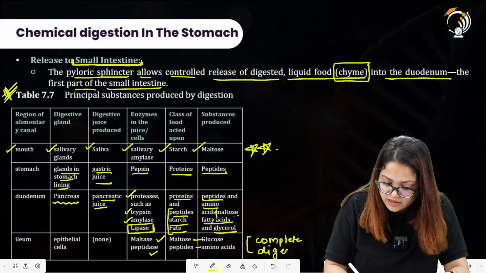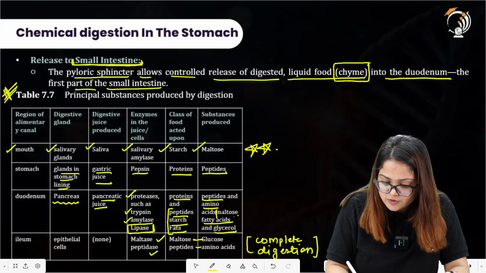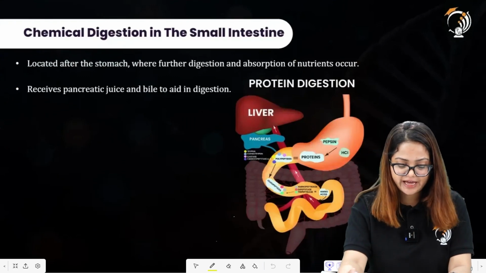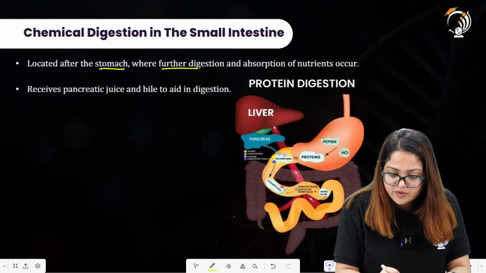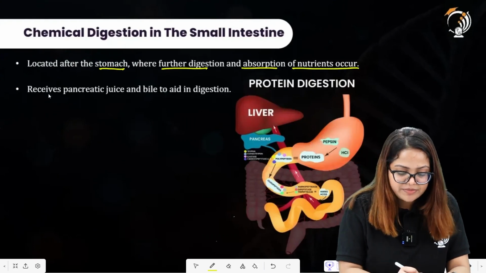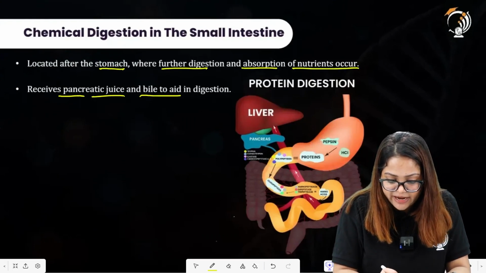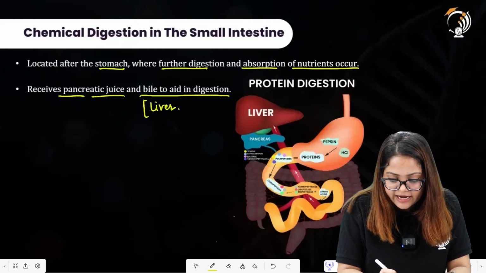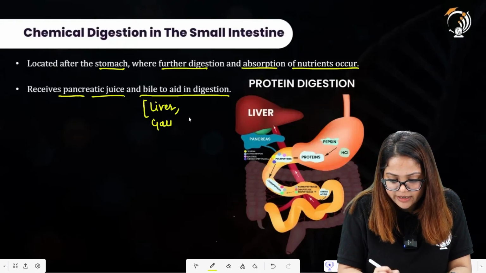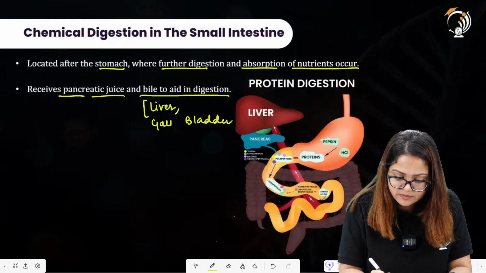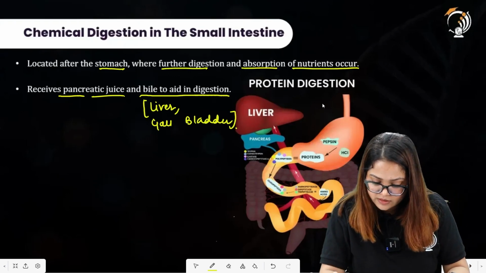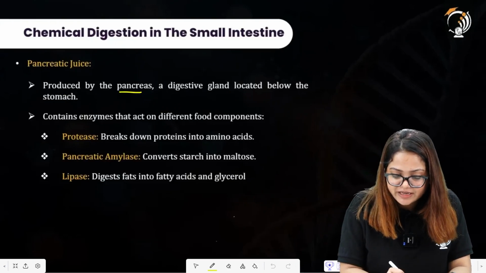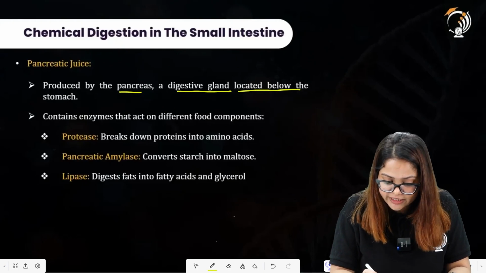And where did it occur? This occurred in the region of the small intestine. Alright. Moving forward, here we have the region located after the stomach, where further digestion and absorption of the nutrients occur. It receives pancreatic juice and bile to aid in digestion. Now bile was produced by the liver and stored in the gallbladder. Pancreatic juice was produced by the pancreas, a digestive gland located below the stomach.